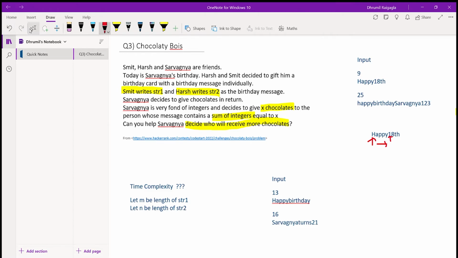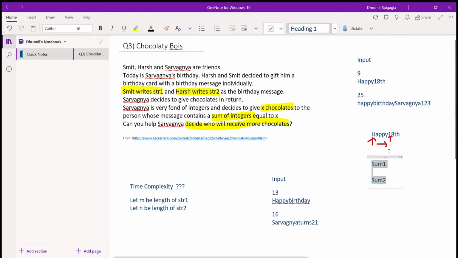For that we can maintain two integer variables, that is sum1 for the sum of integers in string 1 and sum2 for the sum of integers in string 2. So for the first string we'll traverse the string, and whenever we come to 1, we will add 1 to sum1. Then we encounter 8. Is 8 an integer? Yes. So we will add that 8 to the sum. Then we have t and 8. Further we have no integers and the entire string is traversed. So for string 1 we will have the sum equal to 9.